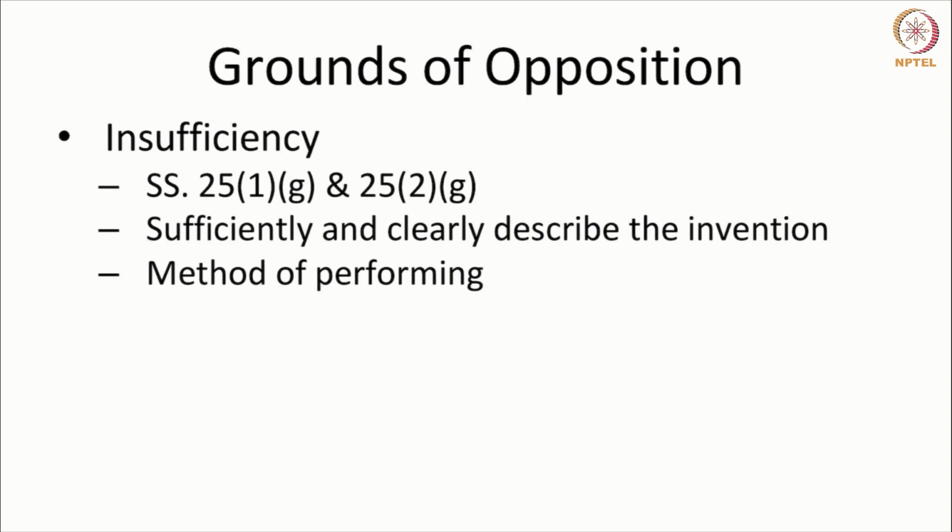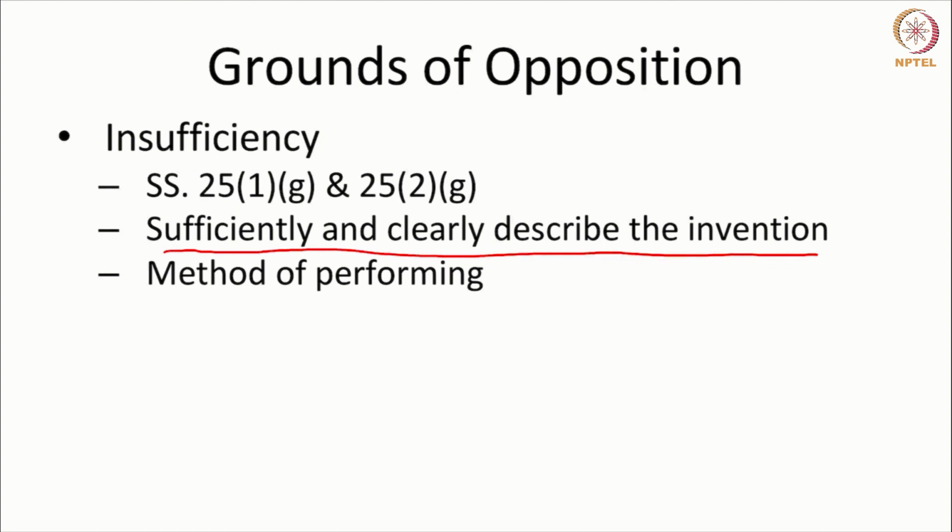Insufficiency is also a ground for opposition. Now, there is a requirement under the law that the patent specification shall sufficiently and clearly describe the invention. Description of the invention is a requirement for the grant of a patent.